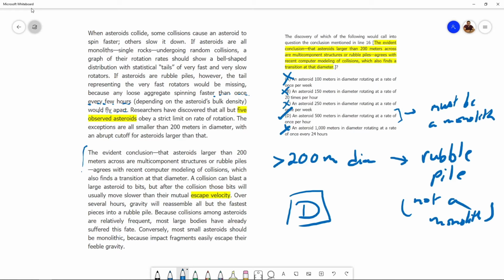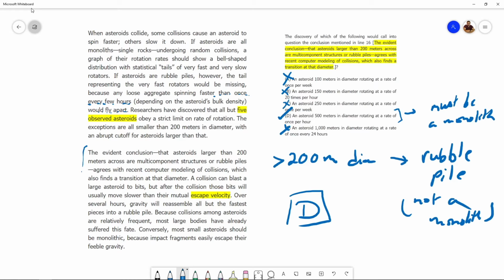How the bits would fly away. And therefore, based on all those, the author goes on to conclude in the second paragraph that asteroids larger than this particular size are multi-component.